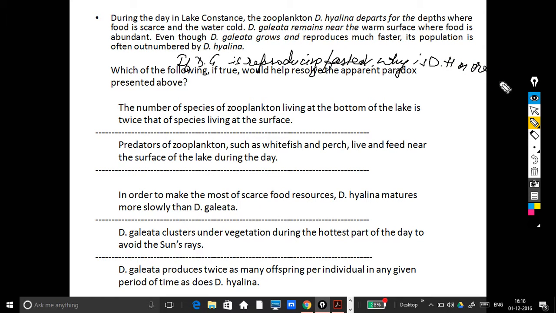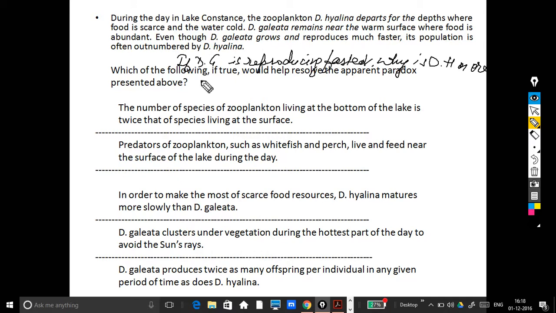If I create such equations, I really get to my answer really fast. So the question, I'll repeat it, that if DG is reproducing faster and grows faster, why is DH more? Anything that answers this question would be my answer.